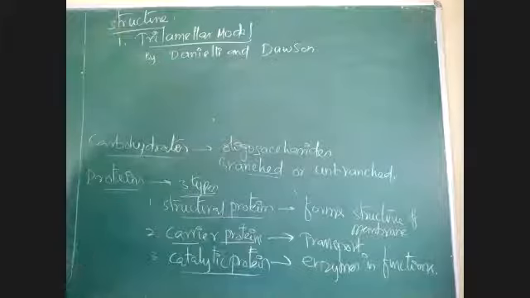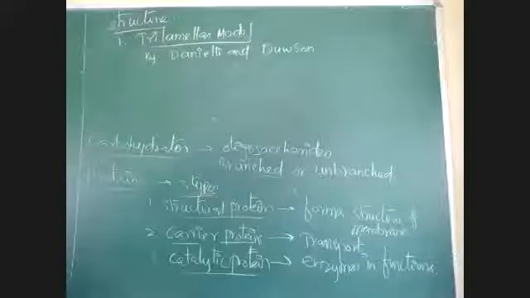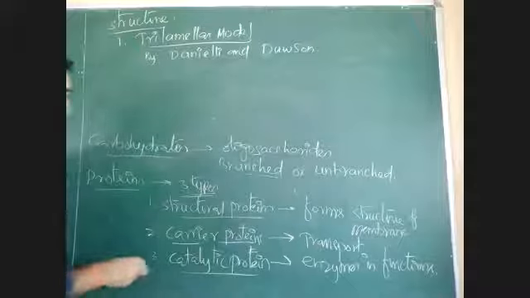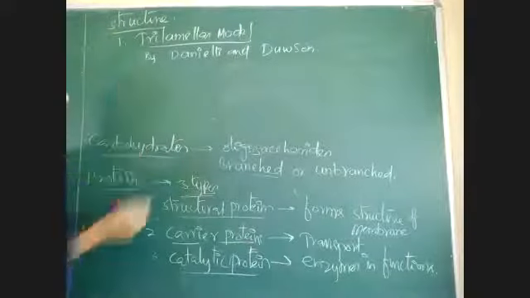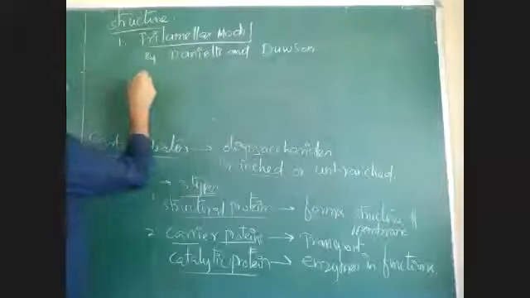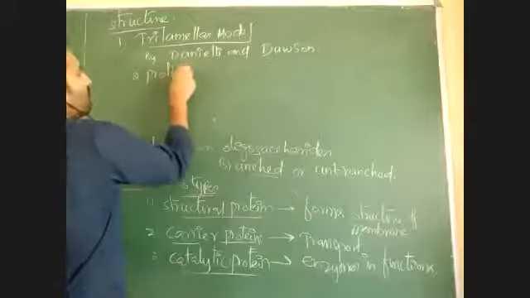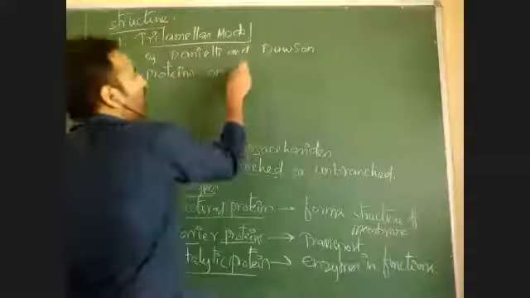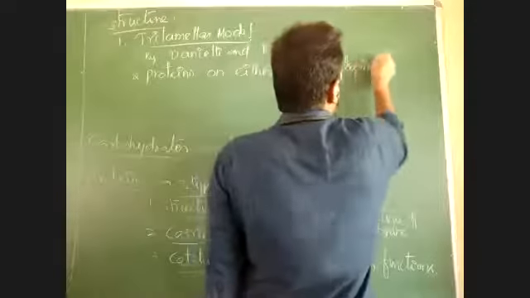See, this trilamellar model was proposed by Daniel Lee and Dawson. What does this Daniel Lee Dawson trilamellar model mean? This is not a widely accepted model. I am just saying what the trilamellar model means: two protein layers on either side, and a lipid layer in the middle.